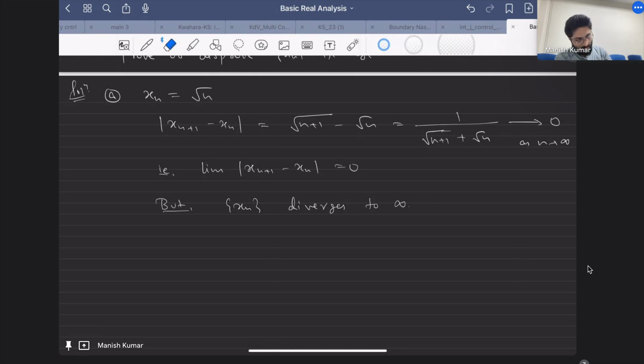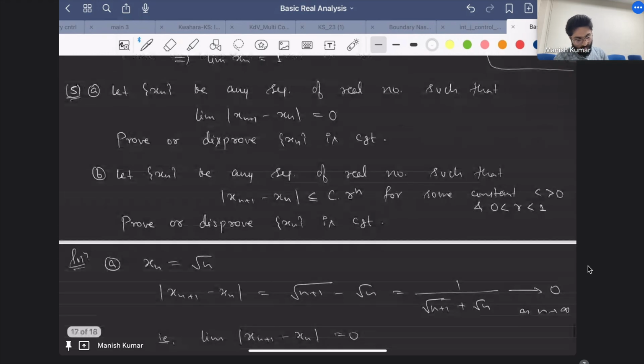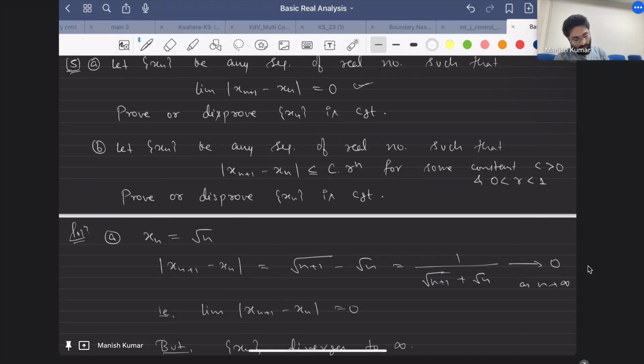So the first example shows you that closeness between two terms cannot guarantee you that the sequence will converge, right? In the second question, you see this condition is satisfied. But along with that, you know how it goes to 0. It goes to 0 in this fashion. That means it is bounded above by something, and you know the rate at which it is going to 0. So because of that, in this case you can actually prove that this sequence xn is convergent.